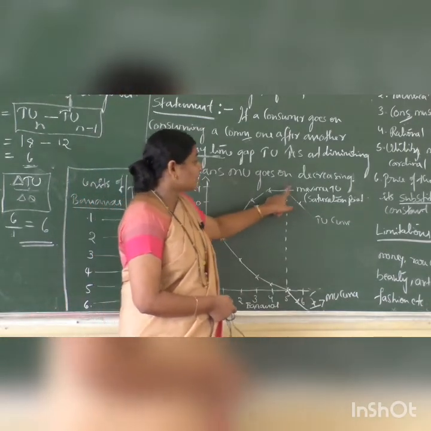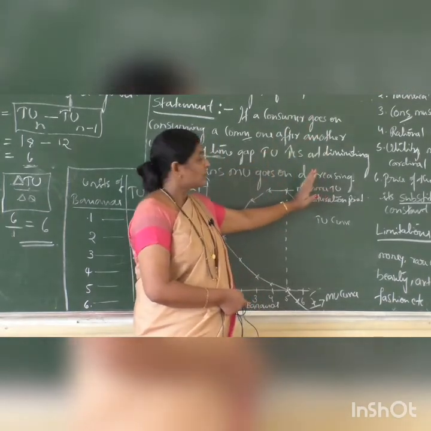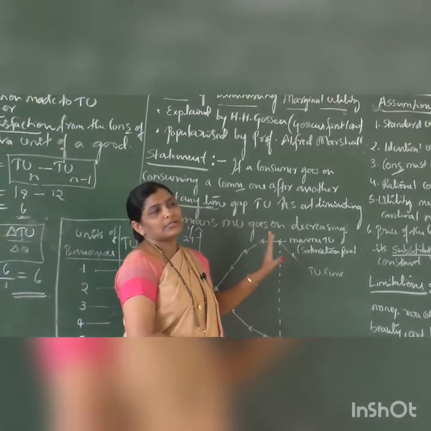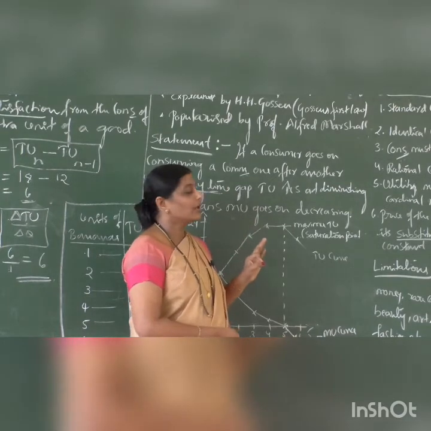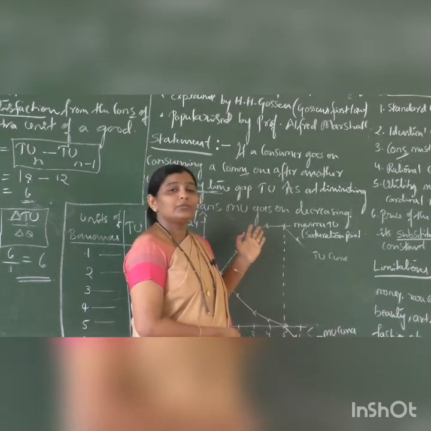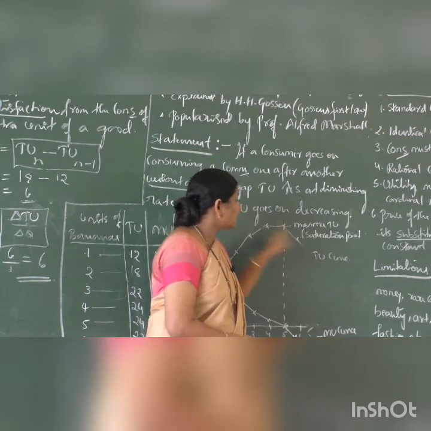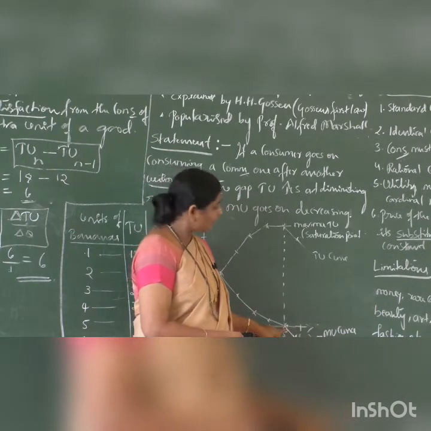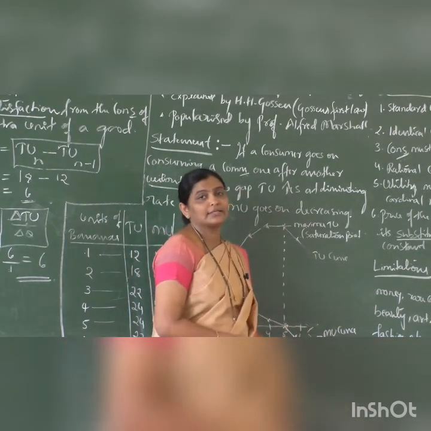So when the total utility is maximum, that is the saturation point. So the consumer has to stop consumption. We know where to stop consumption. This law helps a consumer to avoid unwanted expenditure. Then it starts decreasing. So when total utility is maximum, marginal utility here is 0. When it starts decreasing, then it goes below the OX axis.